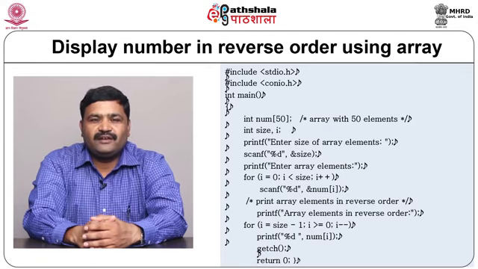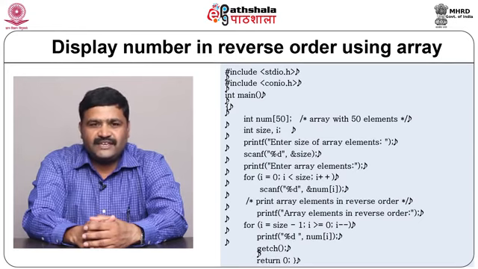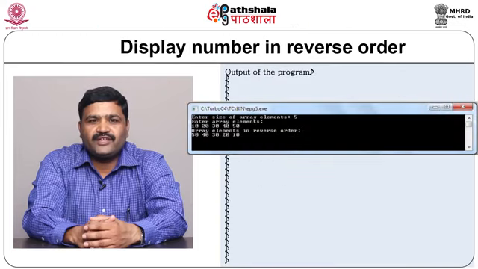In this program we will enter size of array from printf statement and scanf statement. The next printf and scanf statement are used for entering array elements, and third for manipulation of array elements in reverse order. If you see output of this program, we are inputting size of array, that is 5, then we are inputting array elements like 10, 20, 30, 40, 50, and in reverse order we want result like 50, 40, 30, 20 and 10. So this is a simple example on array manipulation.